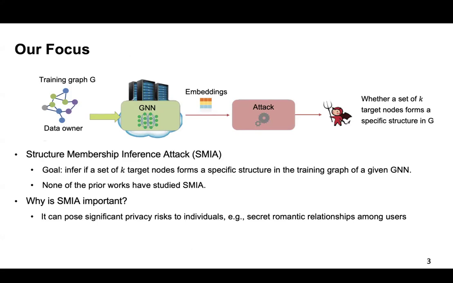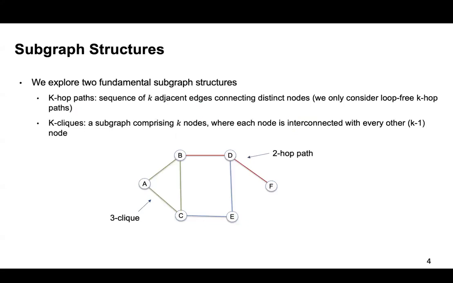The reason why SMEA is important is that it can pose significant privacy risks to individuals, for example, a secret romantic relationship among users. In our work, we focus on two fundamental subgraph structures. The k-hop path denotes the sequence of k nodes and edges connecting distinct nodes.